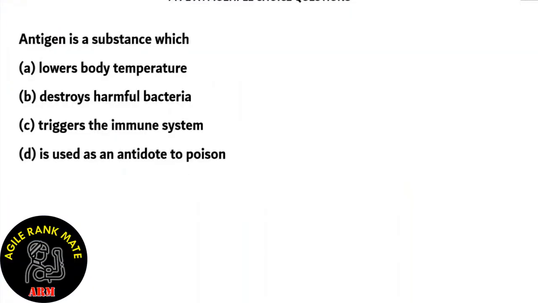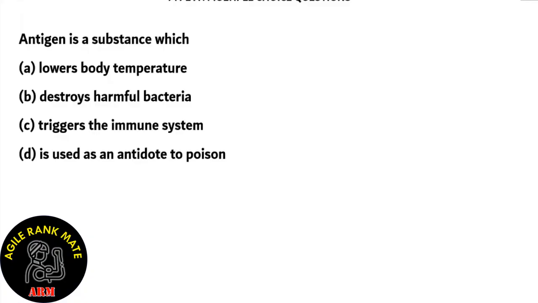Antigen is a substance which A, lowers body temperature, B, destroys harmful bacteria, C, triggers the immune system, and D, antigen is used as an antidote to poison. Let's look at this question.